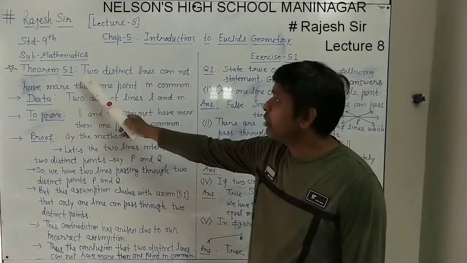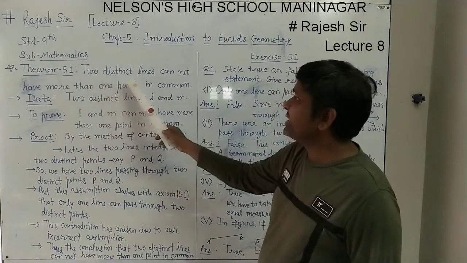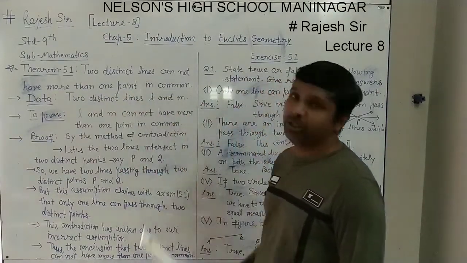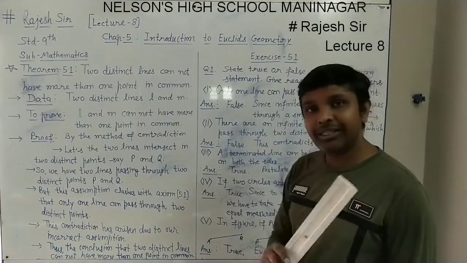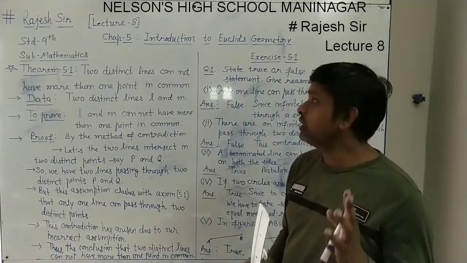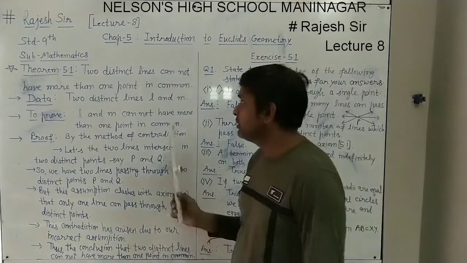So what is Theorem 5.1? Two distinct lines cannot have more than one point in common. Two distinct lines, if you draw them, will not have more than one point in common.